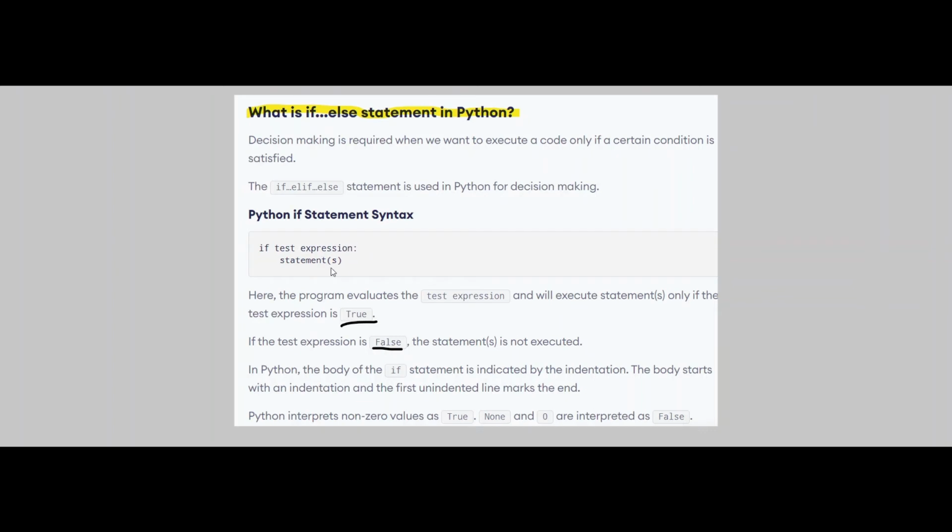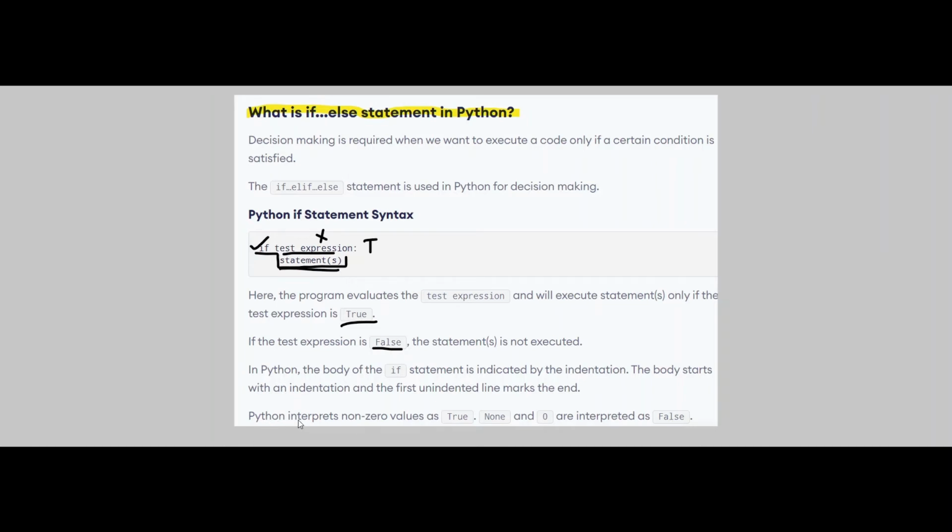If test expression, statement S: this represents that if is a conditional statement, inside which statement 1 is to be performed if my test expression condition is true, and if it is false, then statement S will not be performed. Simple and sweet concept. I hope you get this.